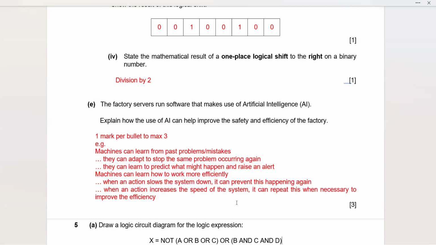See, the main thing about AI in this case is they will be learning and adapting to the new learning on their own. Machines can learn how to work more efficiently. When an action slows the system down, it can prevent this happening again. When an action increases the speed of the system, it can repeat this when necessary to improve the efficiency. So they are asking the use of AI to improve the safety and efficiency. So this is how you can write down the use of AI accurately, and you will be able to score 3 out of 3 here.